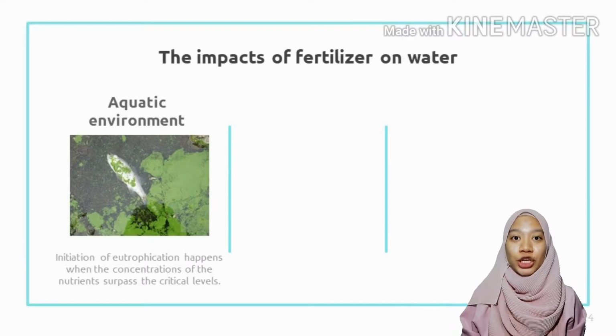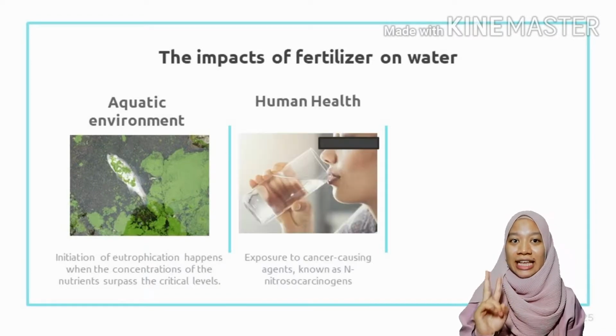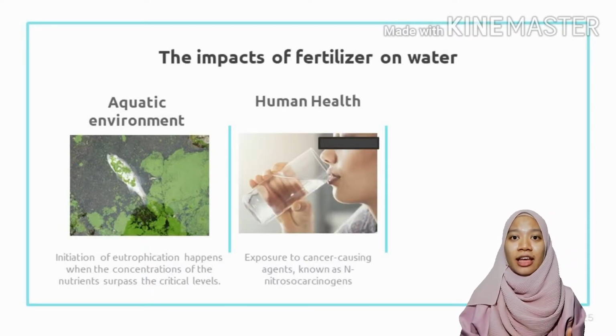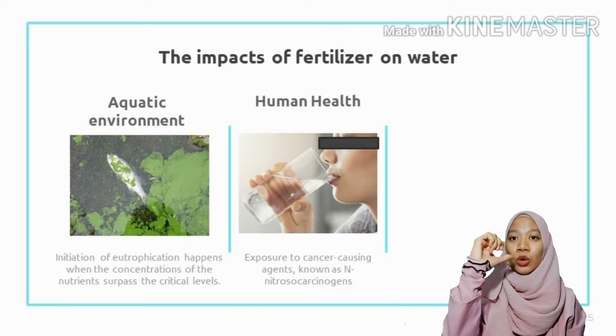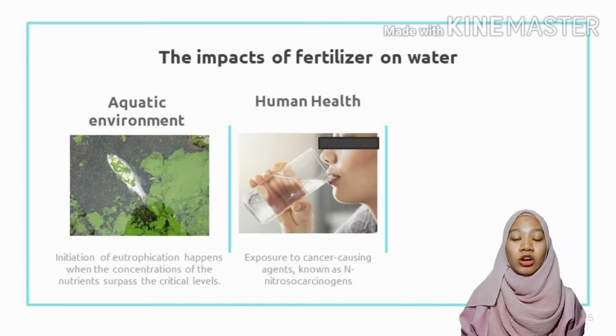Firstly, initiation of eutrophication happens when the concentration of the nutrients surpasses the critical levels. This situation leads to an increase of algal biomass and shortage of dissolved oxygen. Secondly, the intake of a high amount of nitrate through drinking water may expose people to cancer-causing agents known as N-nitroso-carcinogens, which cause lymphatic cancer.